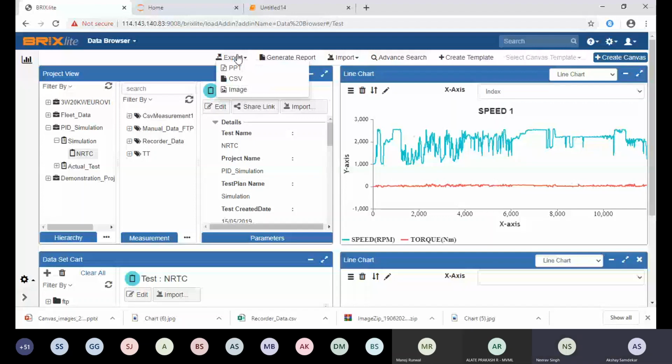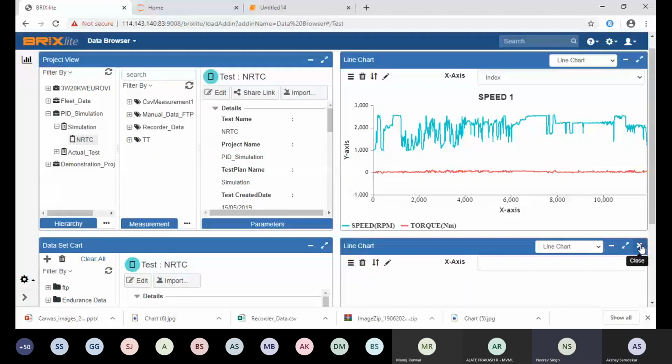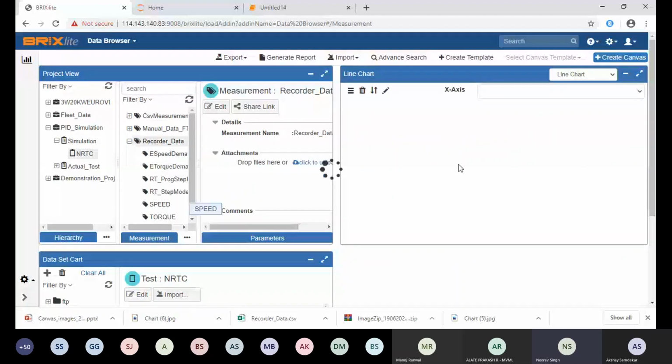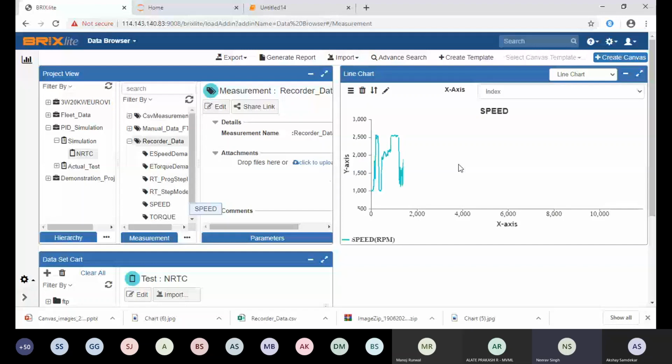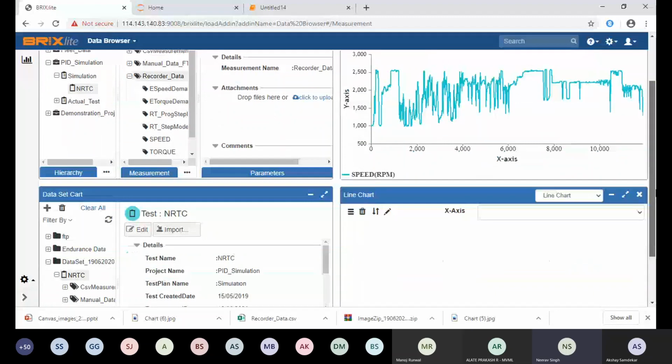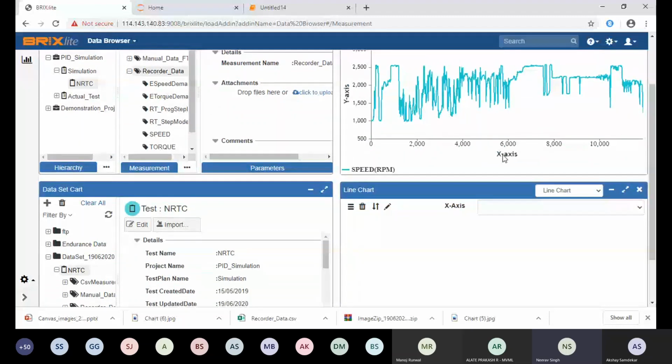Yes, Nirav, you wanted to say that the pinch and zoom feature is also available. Akshay, apart from this, the comparison is not necessarily happening between the same project, same test pen, or the same test. It can be extended to any of your projects. It can go from one particular project to another particular project. There can be a master project where you are comparing your FTP curve with another master FTP curve. So there are different scenarios in which the customer has played with it, and it's all up to your business logic.